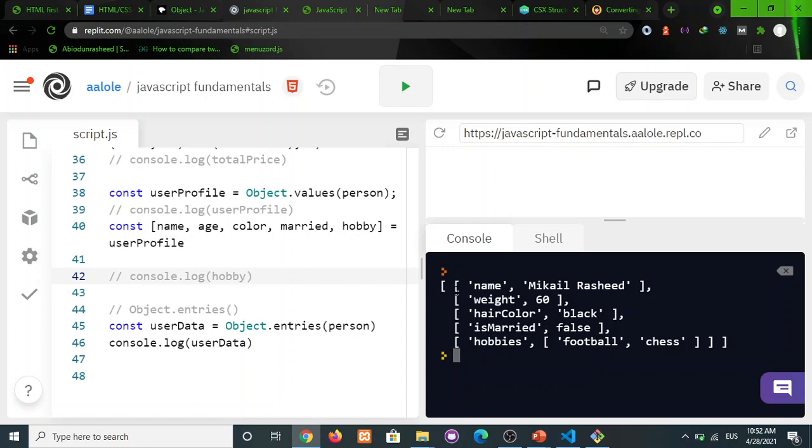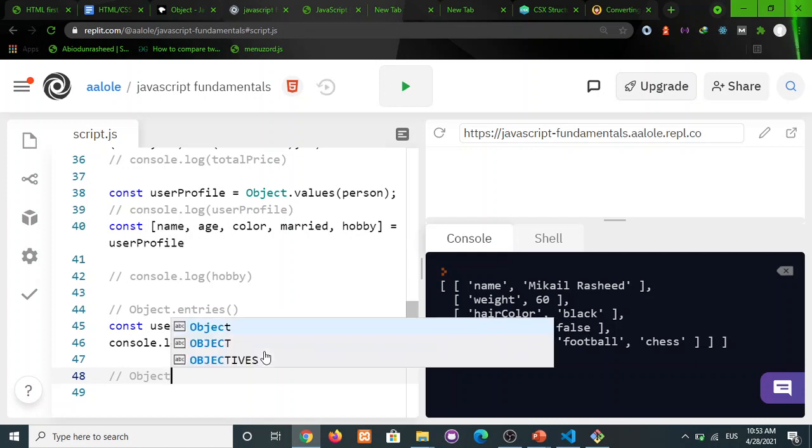Okay, so it will take the whole object, turn it to an array, and it will form a parent array and now have children array. And each of the children will now have the first member as the key and the second member as the value. All right, I hope this is making sense. All right, and please, sorry for the background noise. So lastly is